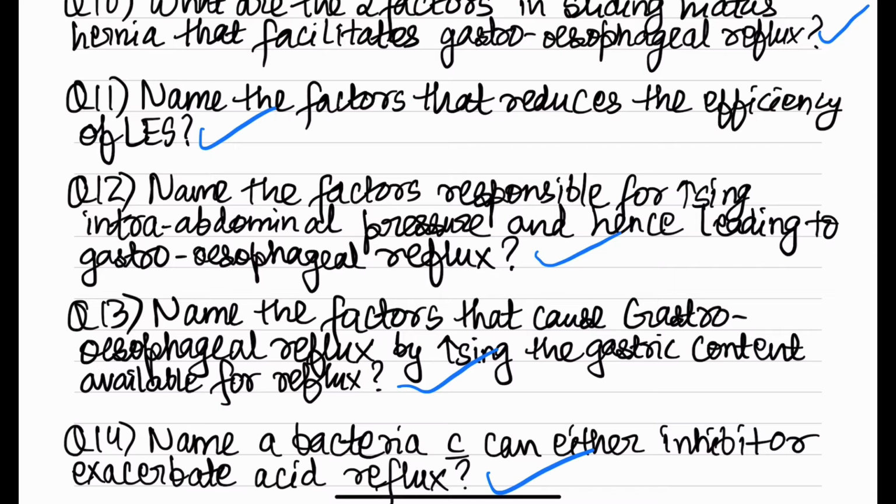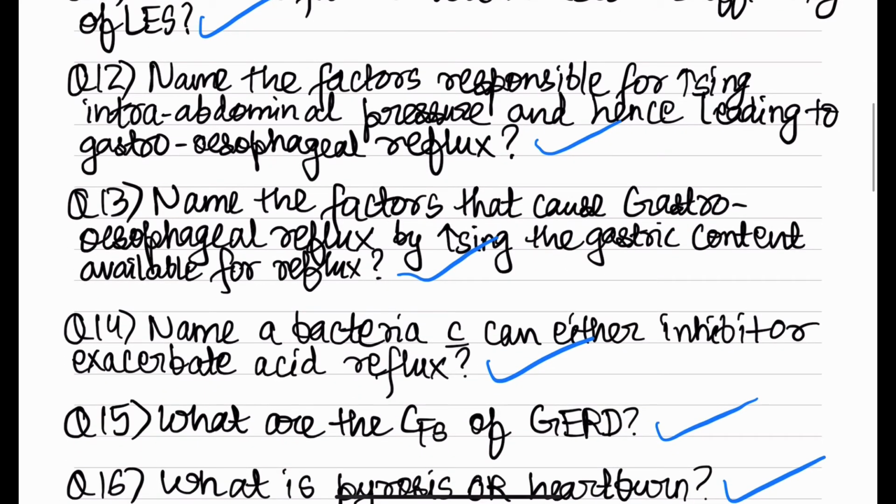Next is the factors that cause gastroesophageal reflux disease by increasing the gastric content available for reflux. So basically the content volume should be more. So large volume meals is one such case in which gastroesophageal reflux occurs because of increased gastric content. Also, if there is impaired gastric emptying due to some gastric outlet obstruction, this will also lead to gastroesophageal reflux disease due to increased gastric content. Name a bacteria which can either inhibit or exacerbate acid reflux. So it is Helicobacter pylori, as you all know.